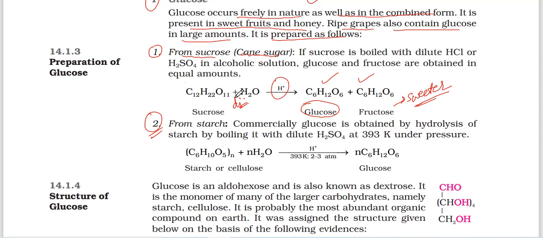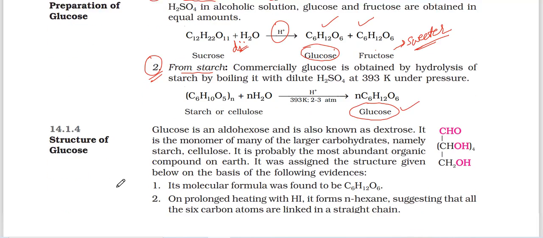The sugar cane is very sweet due to fructose, not because of glucose; glucose is not that much sweeter. Next, from starch. In starch, only glucose molecules are there, but it is a polymer. By hydrolysis it gives only glucose molecules.